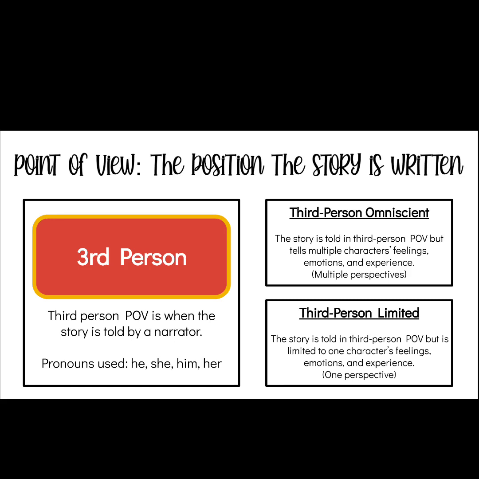To dive a little bit deeper into third person point of view, which is when the story is told by a narrator, there are two types of third person point of view that we will discuss. There's third person omniscient and third person limited. When the story is told in third person omniscient, the story is still told in third person point of view using the pronouns he, she, him, or her, but it also provides multiple characters' feelings, emotions, and experiences. This gives you multiple perspectives throughout the story.